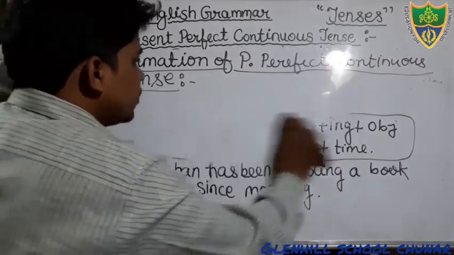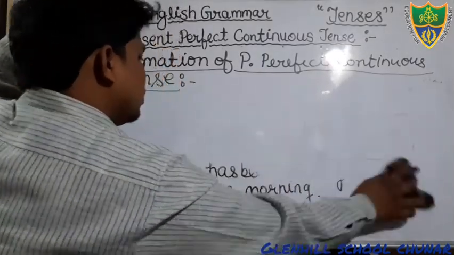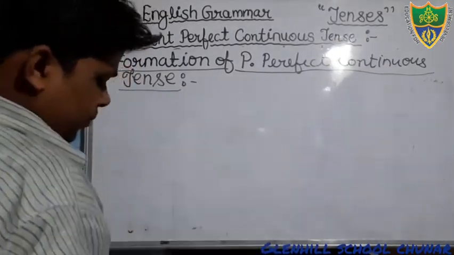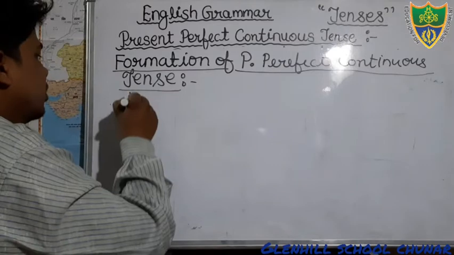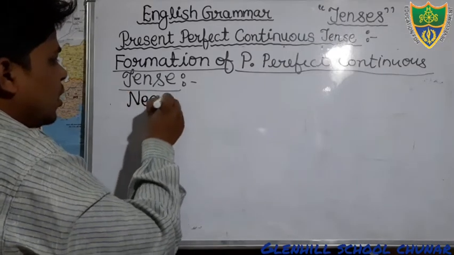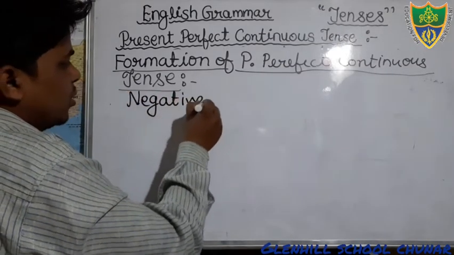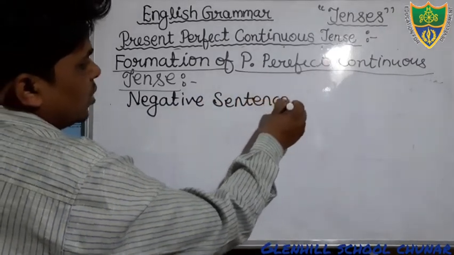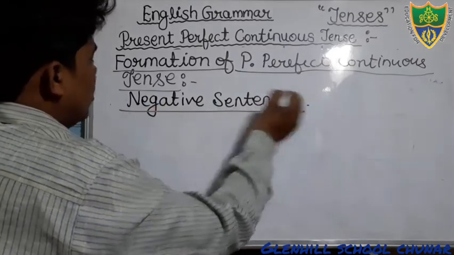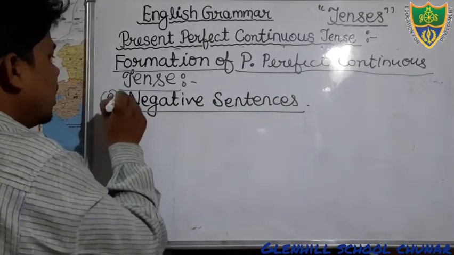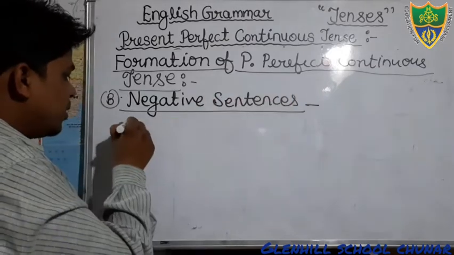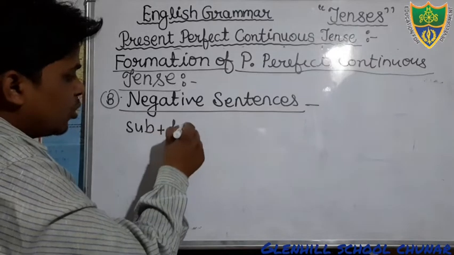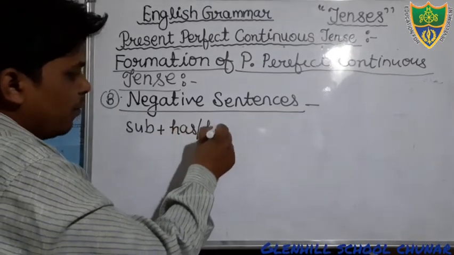So just say, students, negative structure, negative sentences. You can see the negative sentences. Affirmative we have already discussed, and now we will discuss negative. There will be subject. Students, keep in your mind, there will be subject, and according to subject we will use has or have been.